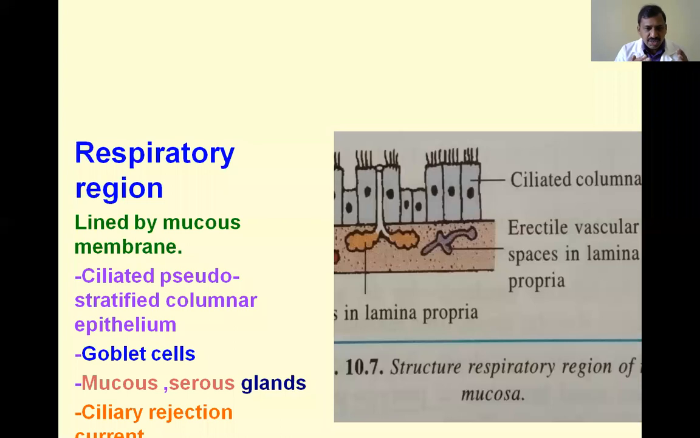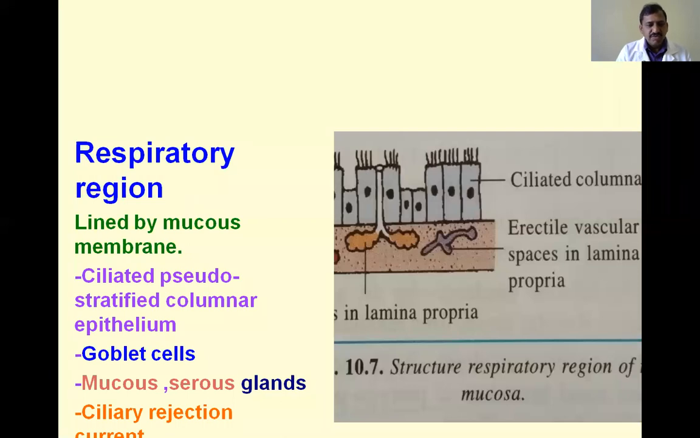The respiratory part of the nasal mucosa is provided with a special arrangement, in the form of ciliated pseudostratified columnar epithelium. This lining mucosa contains ciliated pseudostratified columnar epithelium, provided with additional goblet cells, mucus cells, and serous glands, and they are also provided with cilia.